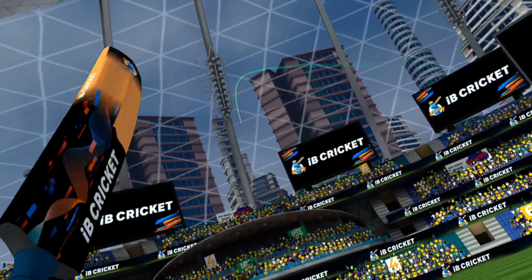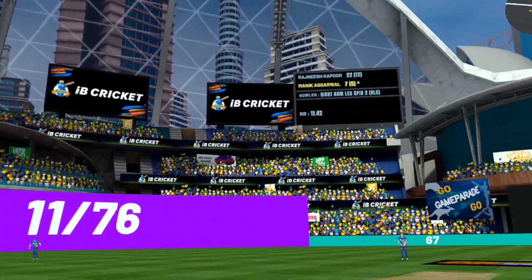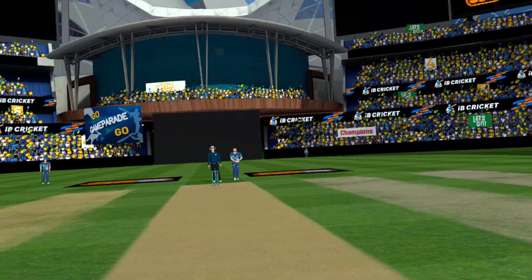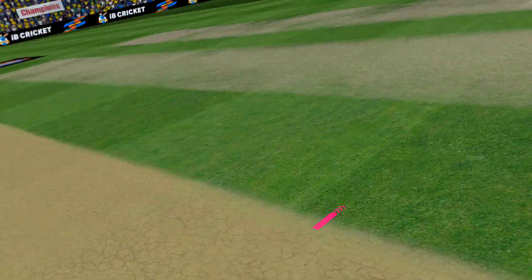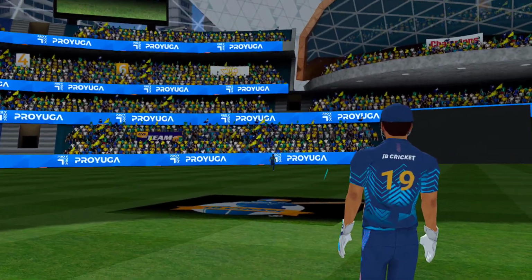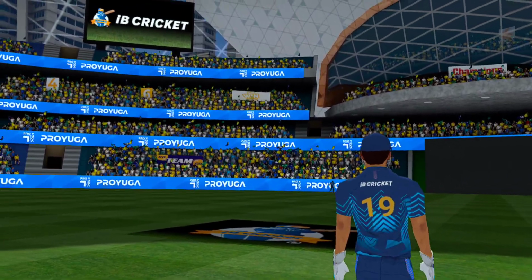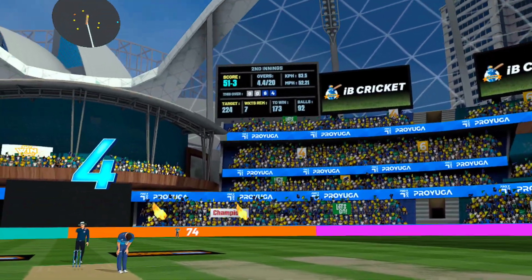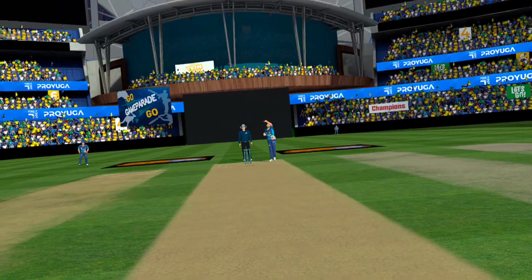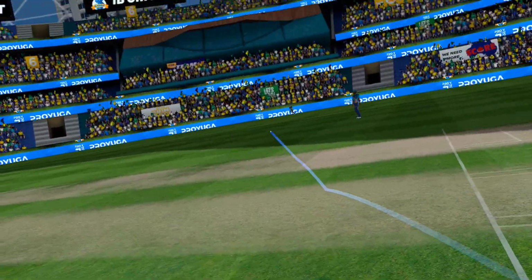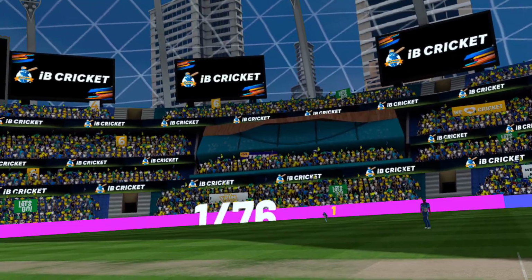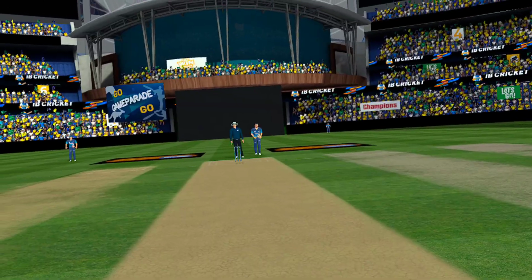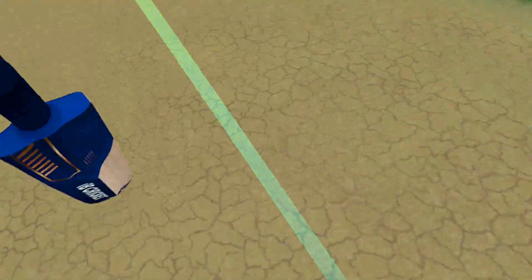It's a terrific shot. That's into the crowd. Great over for the batsman so far. Can he make it even better? Batsman goes for the shot, gets an edge. It's not a convincing shot from the batsman, but he will take it. No timing on that shot whatsoever. That's a single.